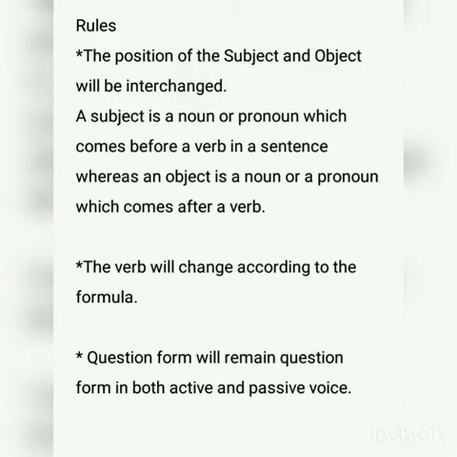It's good to know these rules when we change the voice. The position of the subject and object will be interchanged. Remember, a subject is a noun or pronoun which comes before a verb in a sentence, whereas an object is a noun or a pronoun which comes after a verb. The verb will change according to the formula. Question form will remain question form in both active and passive voice.